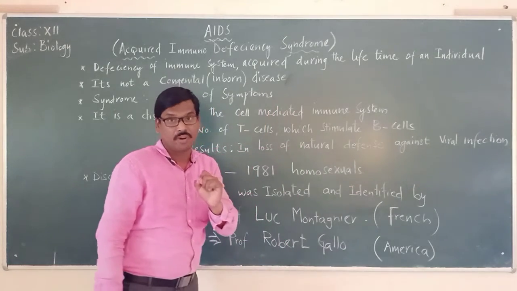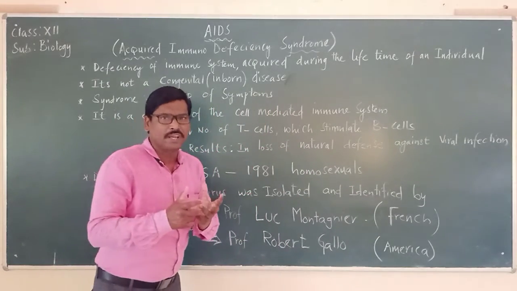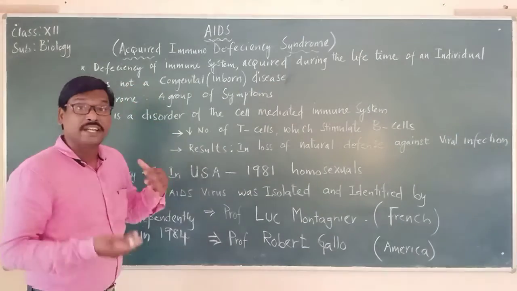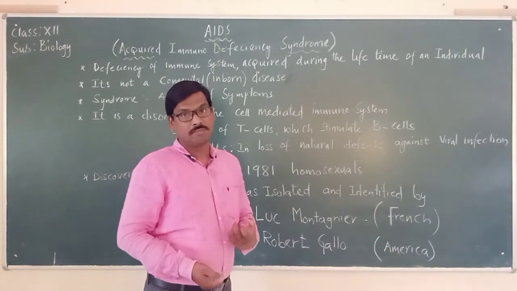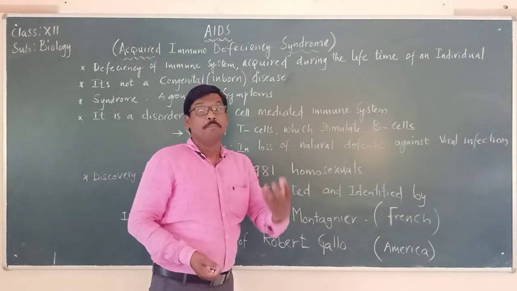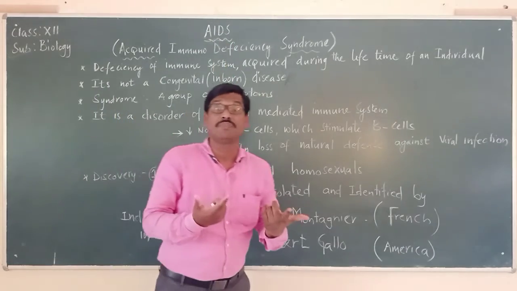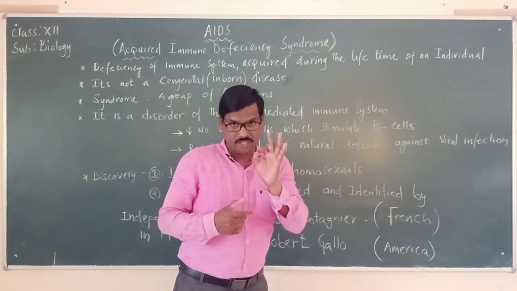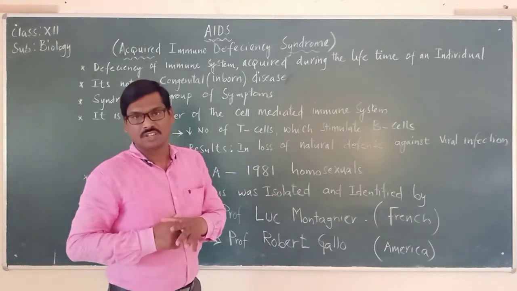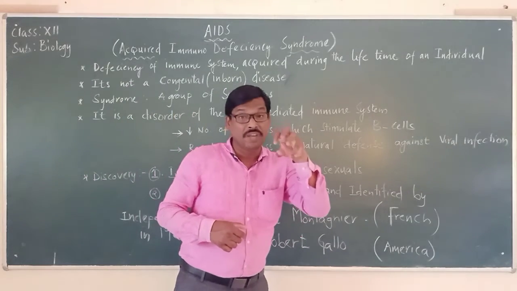Because of the deficiency of the immune system, a particular person may suffer from this disease called AIDS. Now the question is how the immune system becomes weak. We are going to answer that question also.